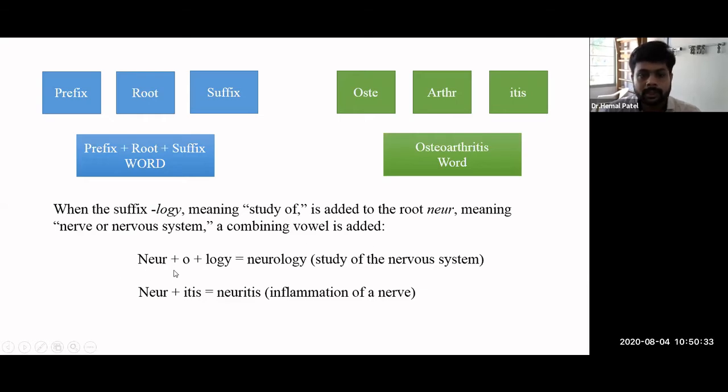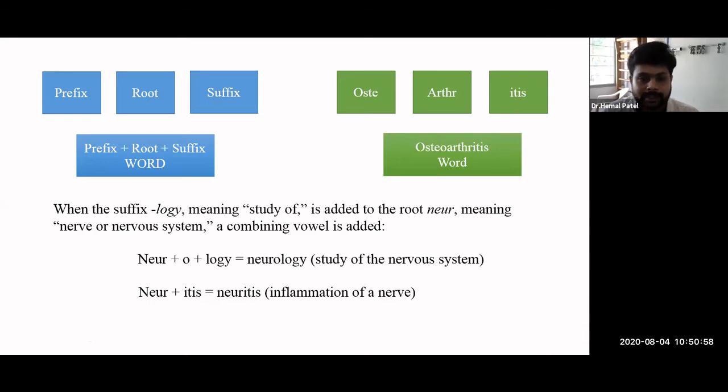If I want to join these two, the root and the suffix, I need an O, A, E, I, O, U, to join the words. It is considered neurology, that means the study of the nervous system. Logy means a study of specific things.